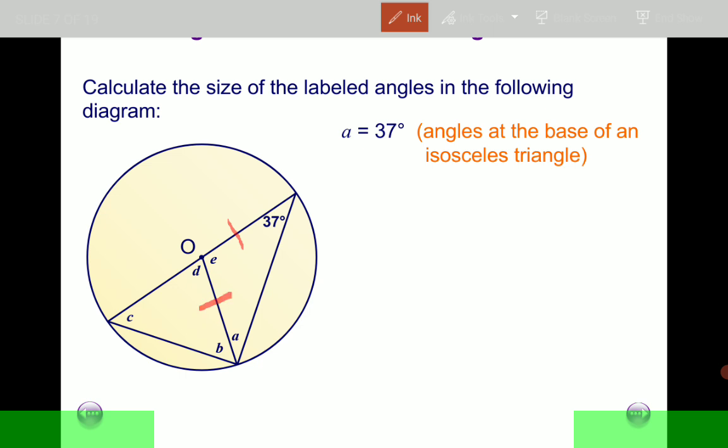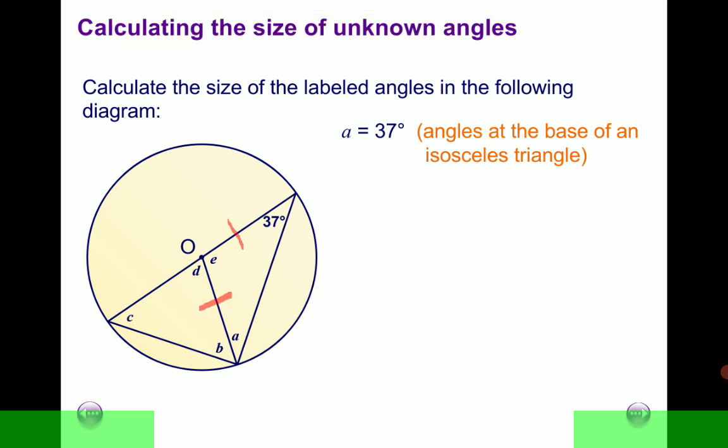They are radii, and therefore the triangle is an isosceles triangle. In an isosceles triangle, one pair of sides are equal and the base angles are also equal. So if this is 37, that means this is also 37 degrees.